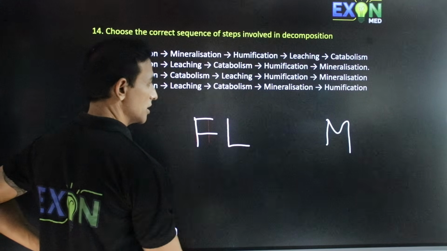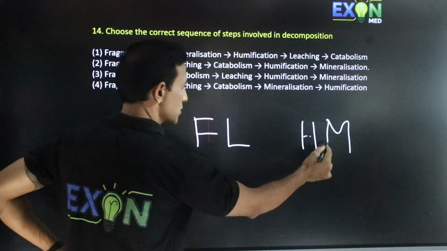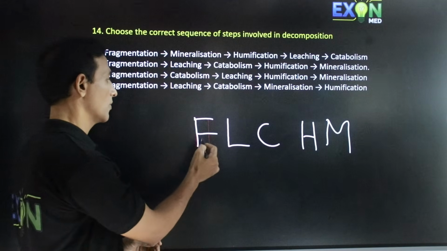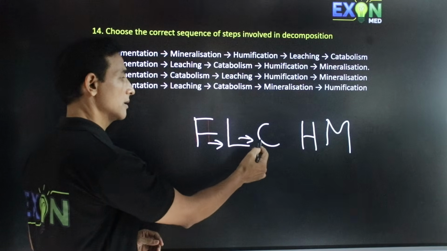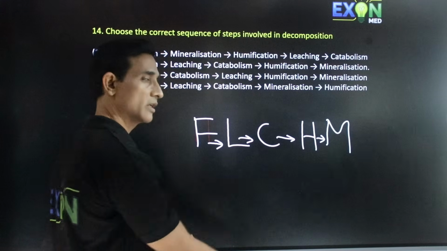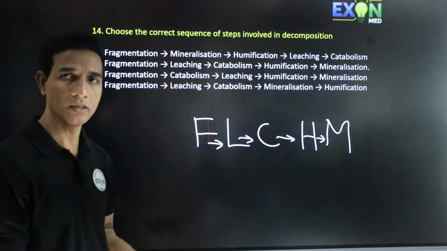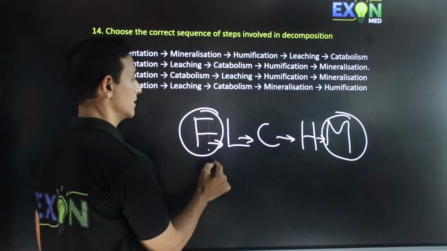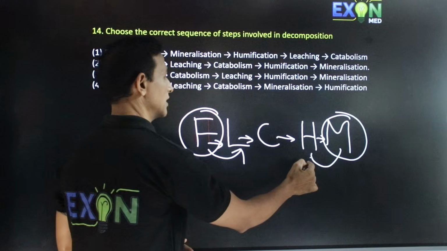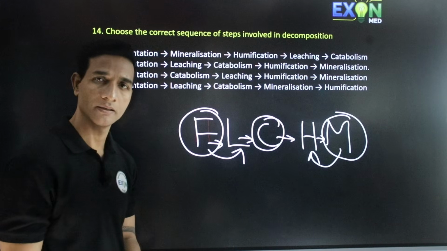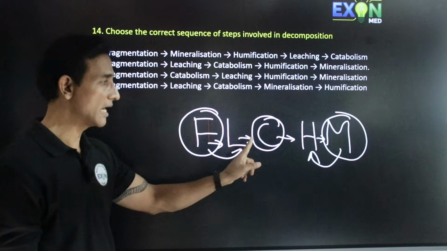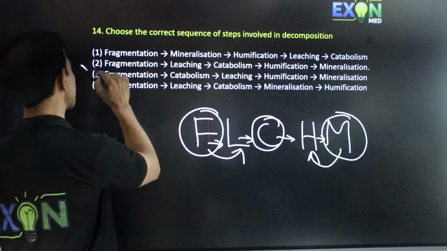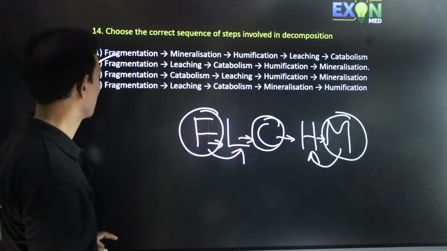Then second is leaching, then humification, and then comes C. Remember this: fragmentation, leaching, catabolism, humification, mineralization. You can take a code word like this to remember: father, mother. Father having leg, mother having head, they have one child. So father, mother, leg and head, child. You can remember this serially. So hence the correct option will be the second one.